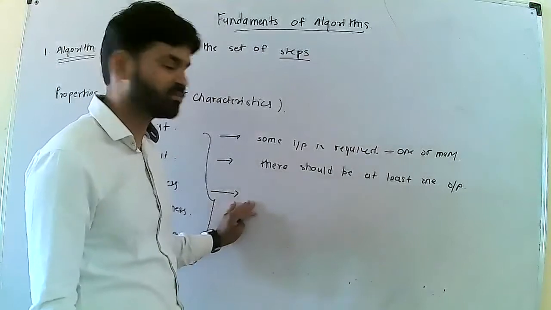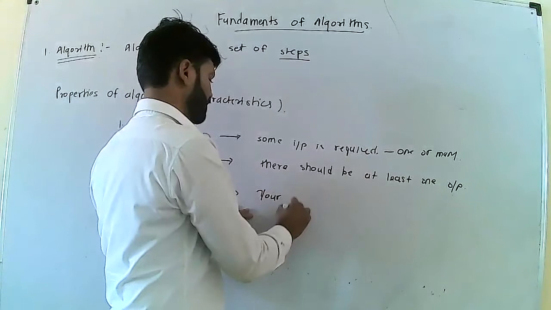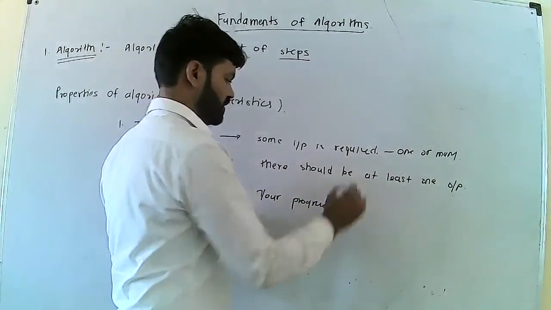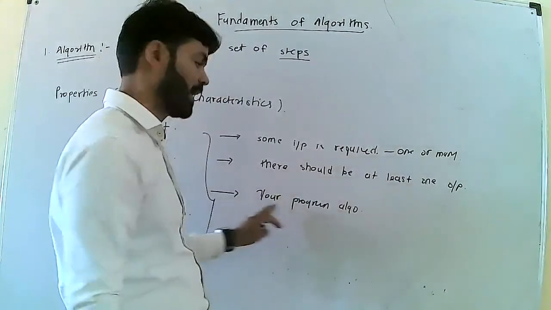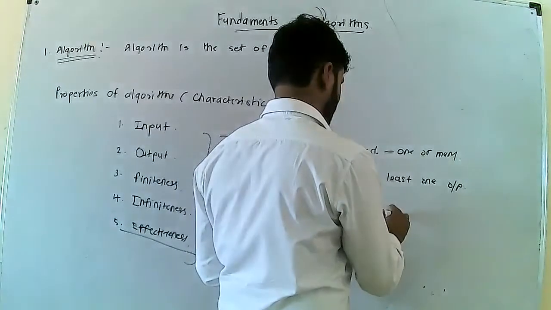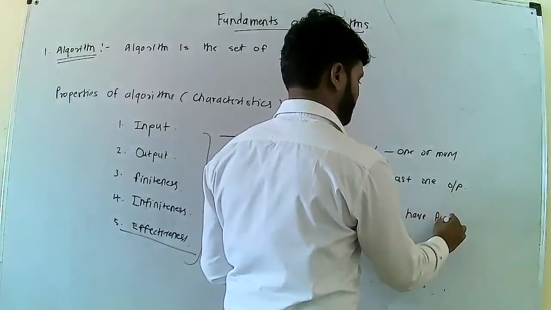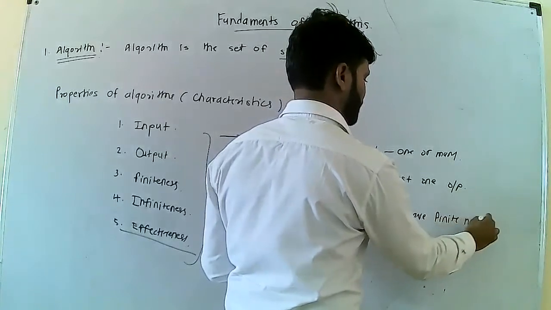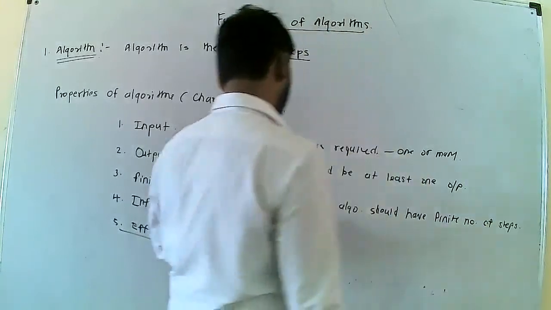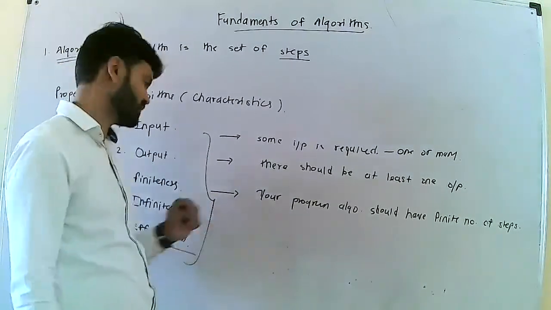Then finiteness. Finiteness means your algorithm should have a finite number of steps.